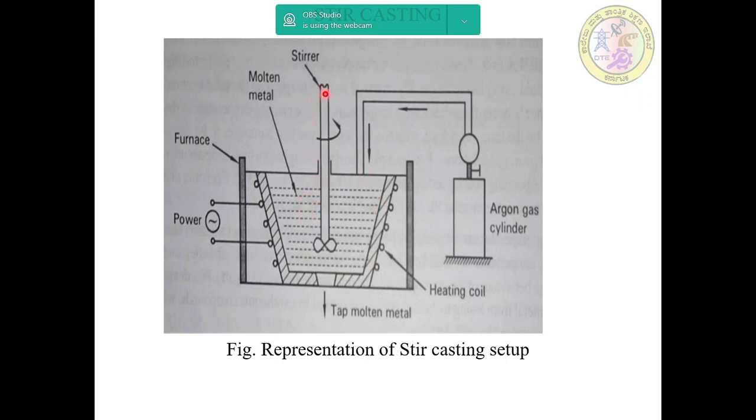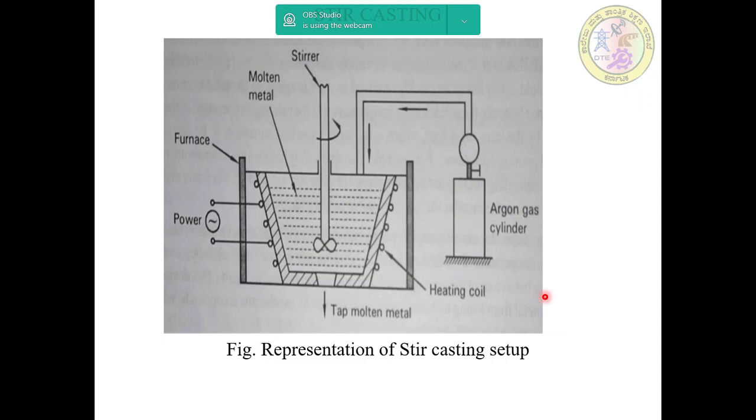And then this is a stirrer, placed in the middle of this crucible, and the entire process is enclosed with an MS plate covered on the outer layer, and then this is the argon gas cylinder. In this, you have to impinge the argon gas while removing the oxidation, and removing the gases also. The schematic representation of the stir casting process is shown in the sketch.